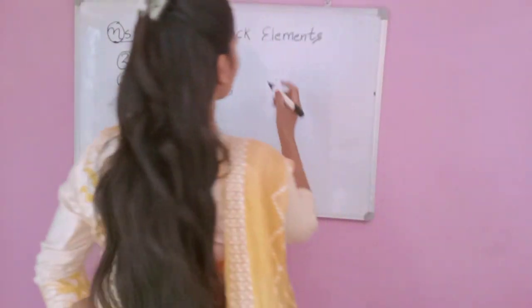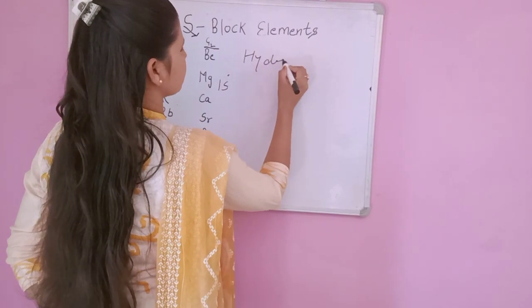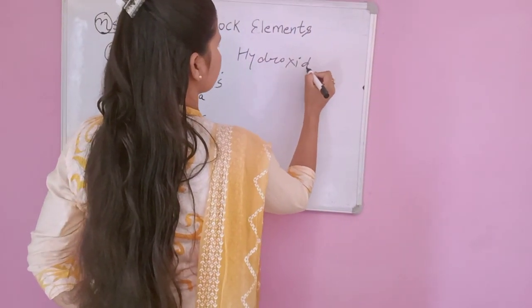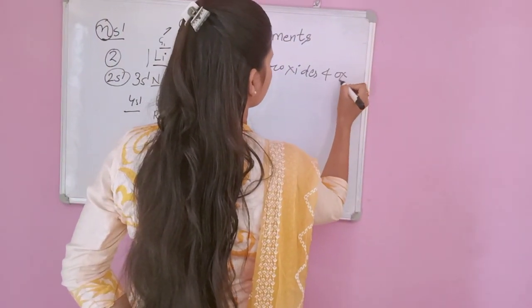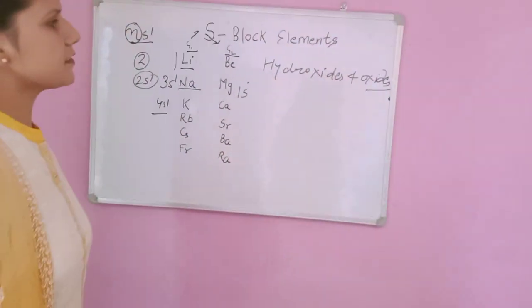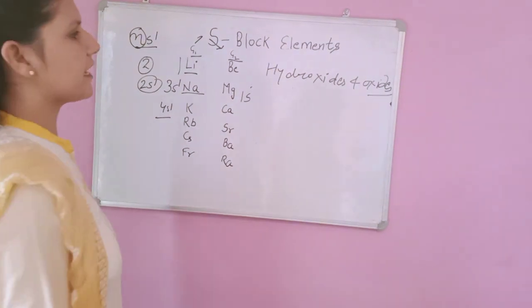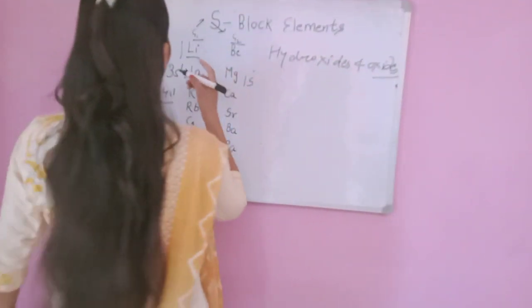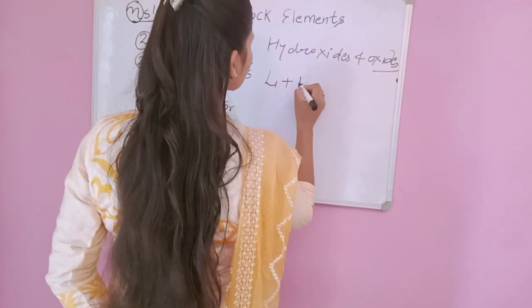Next, there are hydroxides and oxides. They have a tendency to form hydroxides and oxides with water and air, like lithium plus water.